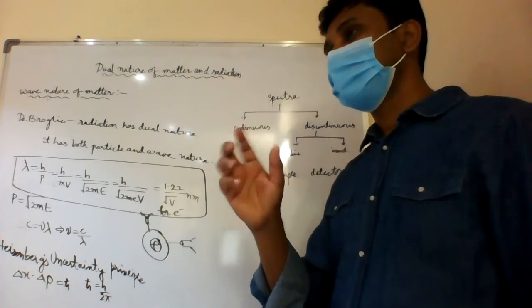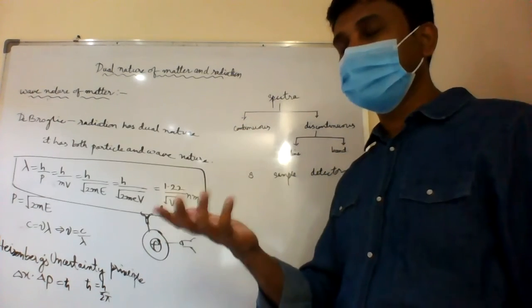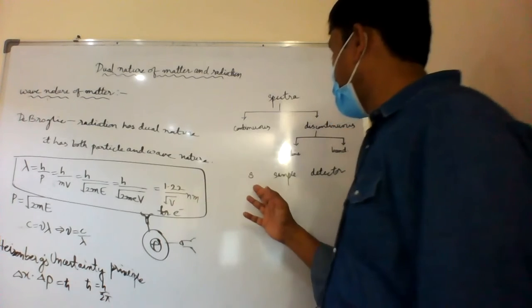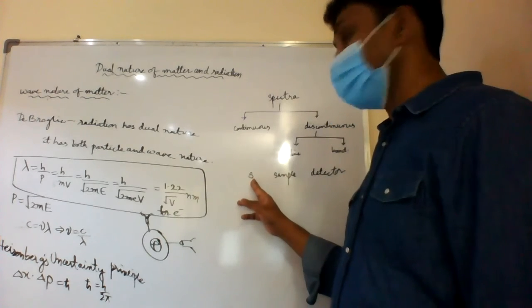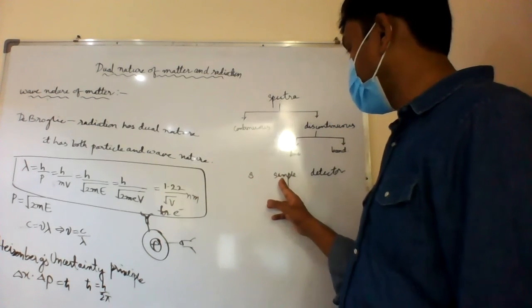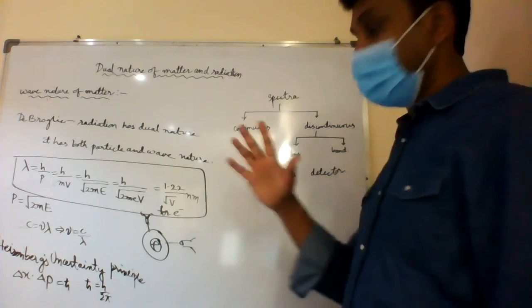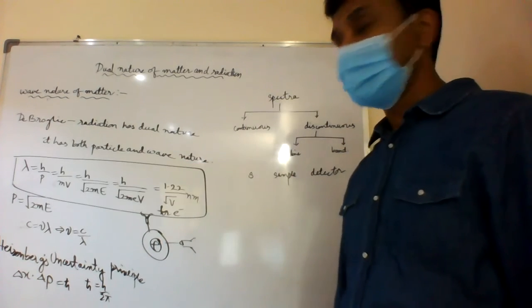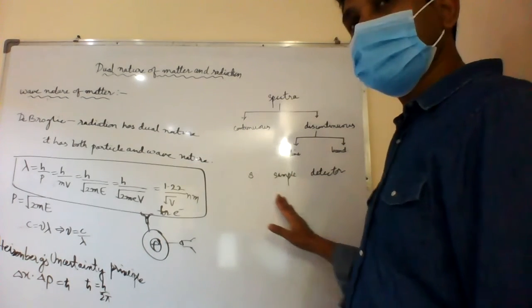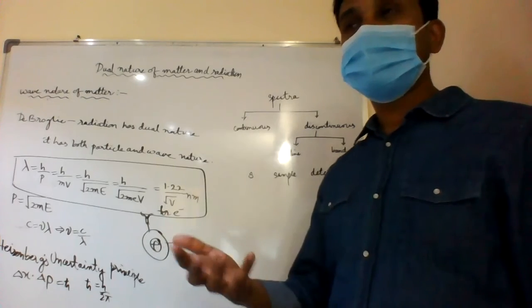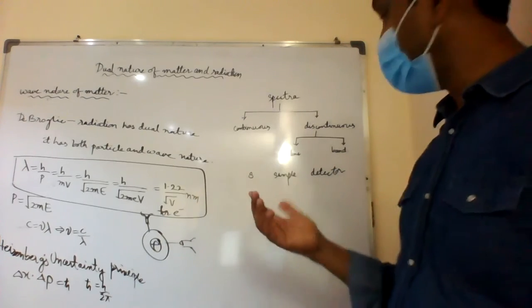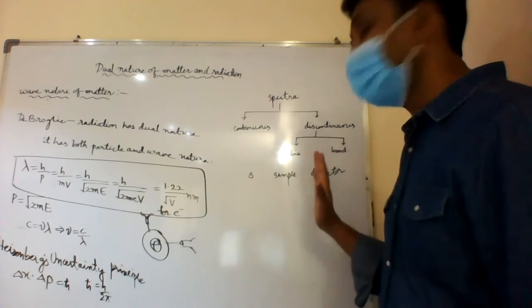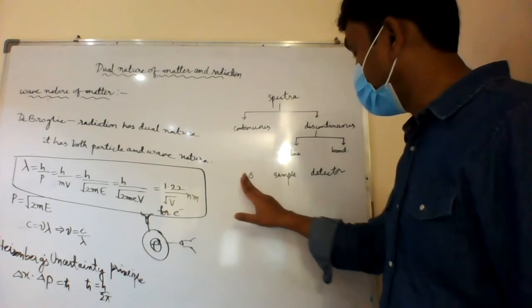The reading, the test results. The same way, MRI also, the source is the powerful magnetic field, sample is the human being and the detector is the film or the readings we get. So in medical sciences or in research work, everywhere we have source, sample and detector. Clear?